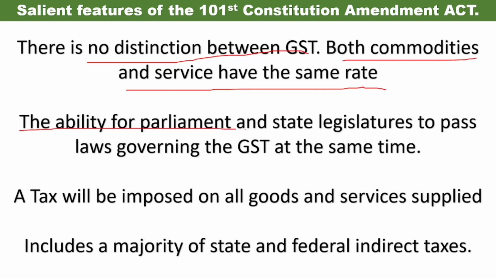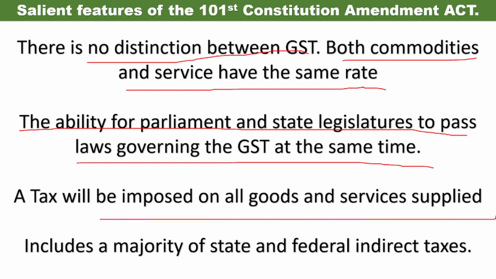The ability of parliament and the state legislatures to pass laws governing the GST at the same time. So they both can pass any legislation or rules and regulations at the same time. A tax will be imposed on all goods and services supplied. So according to this GST, whatever goods and services are supplied, on everything the tax will be applied.